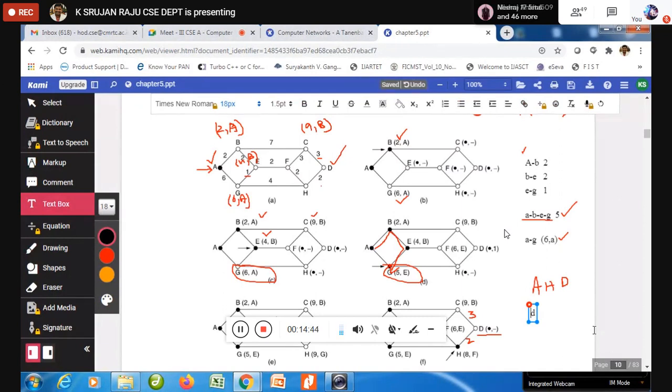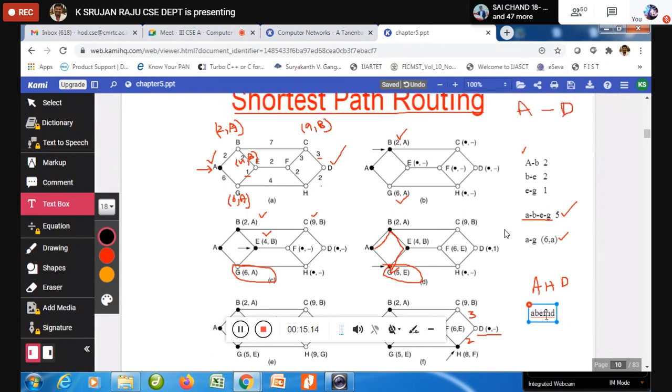This is 9 plus 3, 11. So what are we going to say? 10 is the shortest. So I am going to say H. So H is coming from where? F. F is coming from what? E. E is coming via B. So B is coming from A. So now, dear friends, A, B, E, F, H, D is the shortest path.